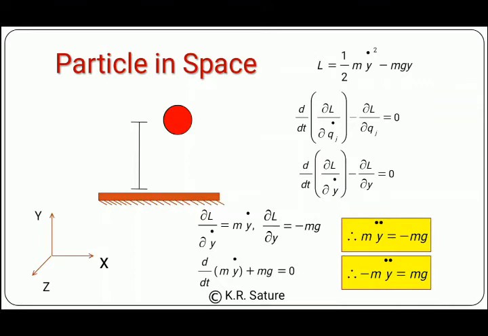Now let's discuss it. In this system, if you observe our coordinate system and the motion of the particle, you can see that the particle is going against the y-axis, meaning it is decreasing on the y-axis. So the motion of the particle is opposite to the y-axis, and that's why a negative sign comes here. It means acceleration in the negative direction is increasing.